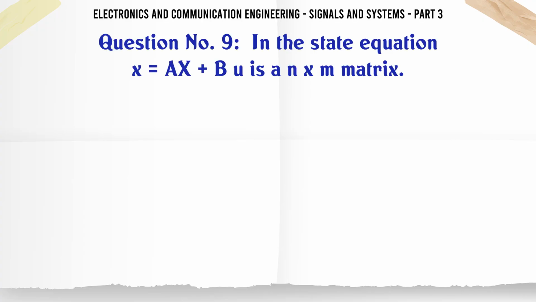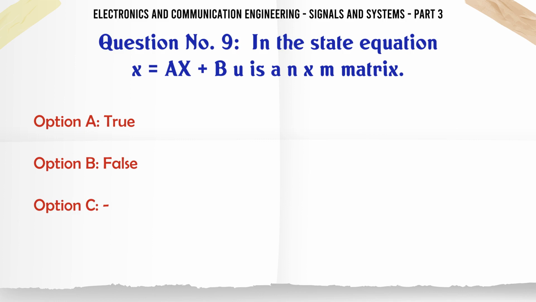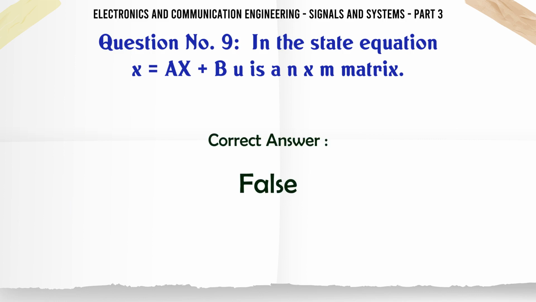In the state equation X' = AX + BU, A is an n×m matrix. A, true; B, false. The correct answer is false.